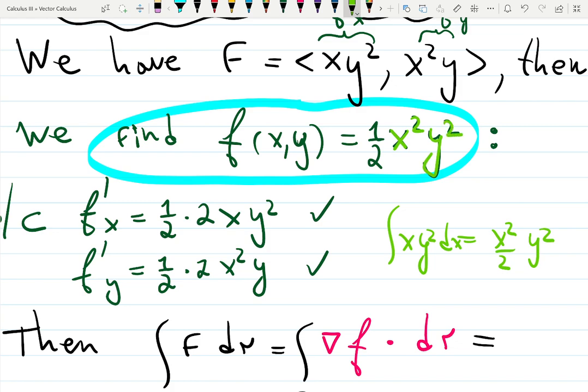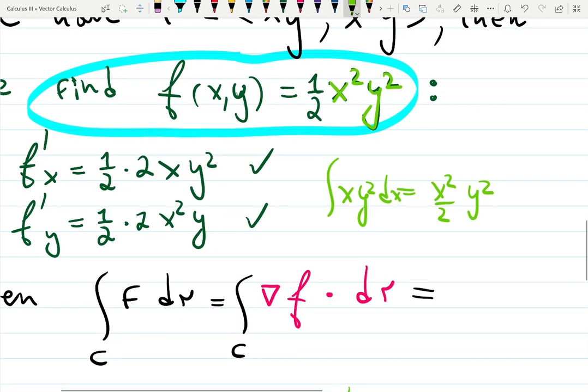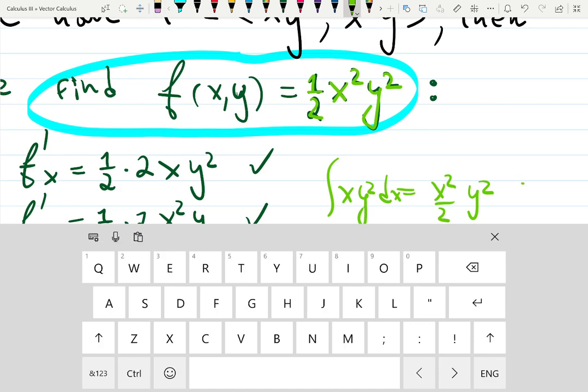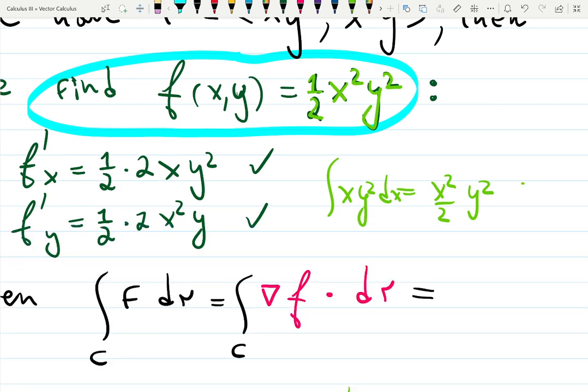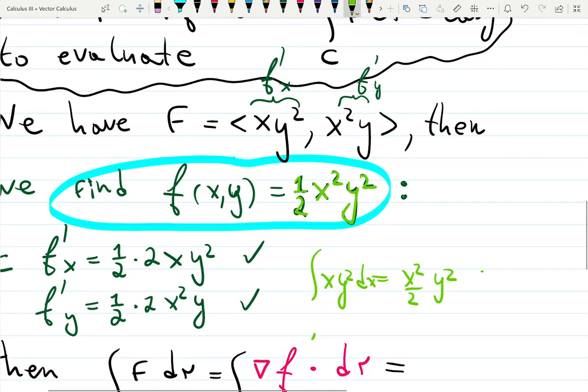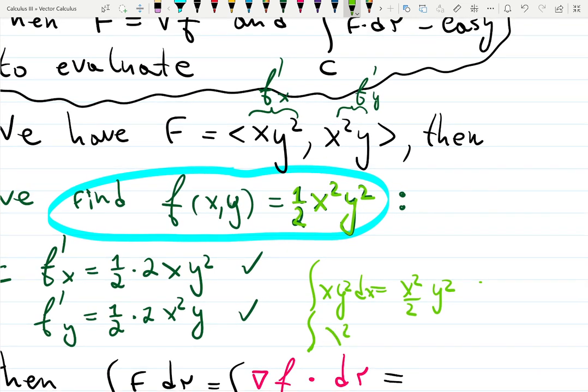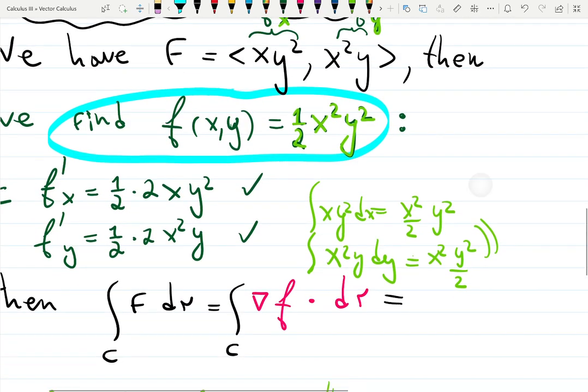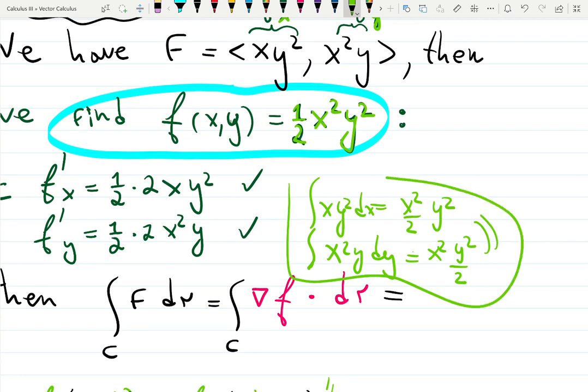But then 1/2 also showed up. So I thought, wait a second, let me check with the other function. Integral of x squared y, but with respect to y. Because remember, this one is with respect to y, and this one is with respect to x. With respect to y, it is x squared y squared over 2. And it matched. So in this case, it was simple. You will have harder examples in your homework. And that's how you get this function. Thanks. You're welcome.